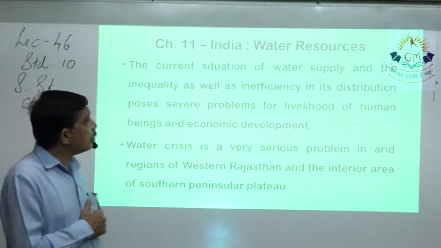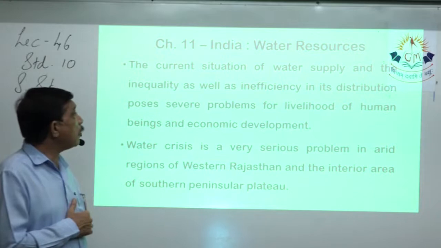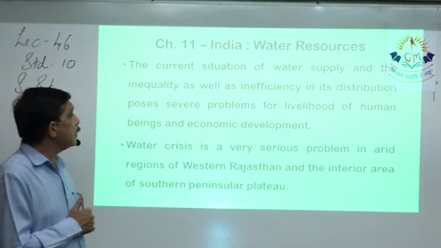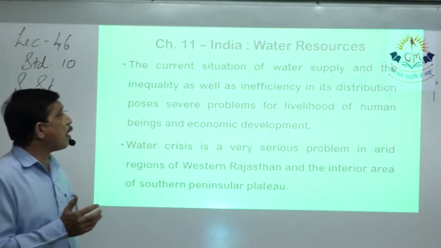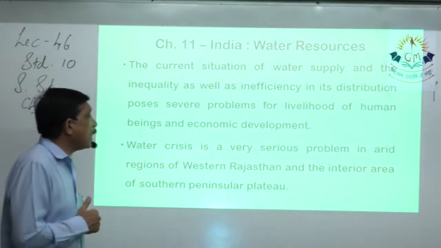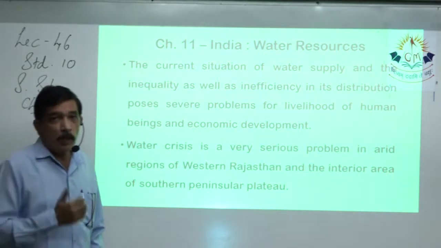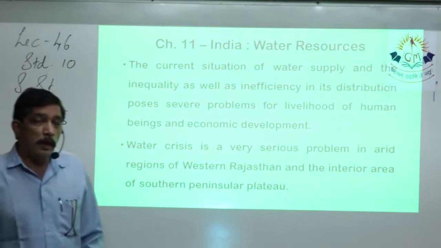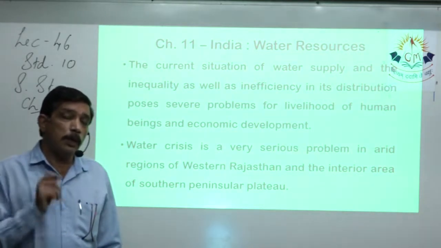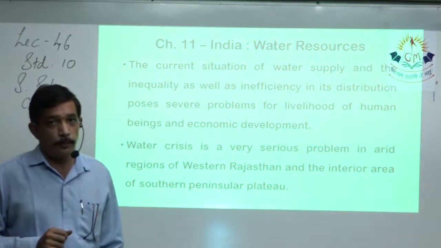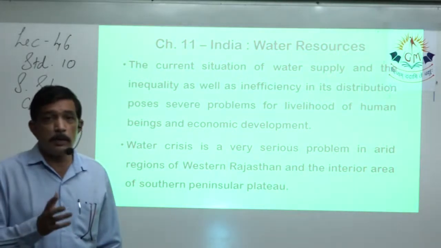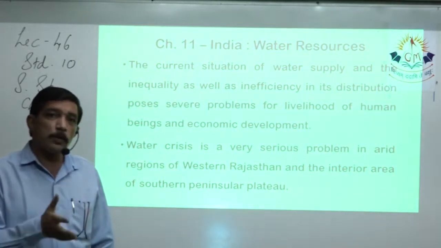The current situation of water supply and the inequality as well as insufficiency in its distribution poses severe problems for livelihood of human beings and economic development. We just were talking about Mumbai. Then in Mumbai, people have to be given water. The population is so huge, it has to be given water.